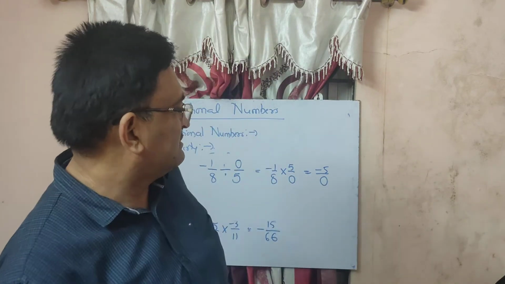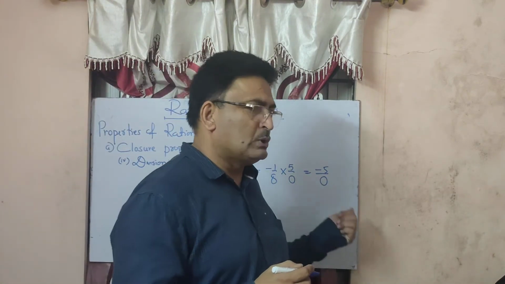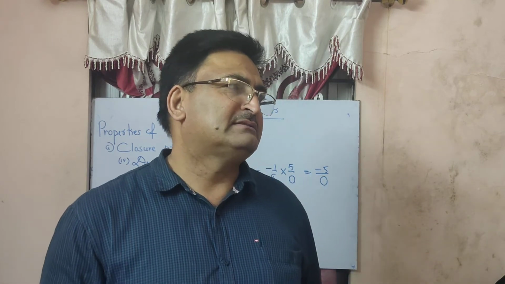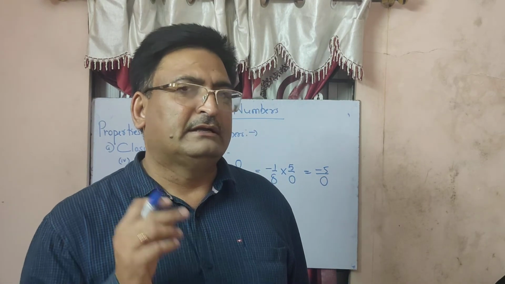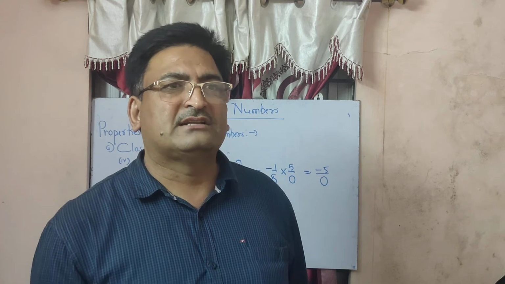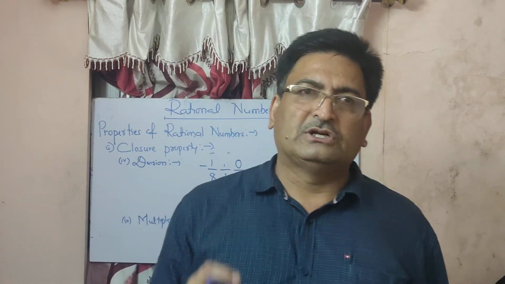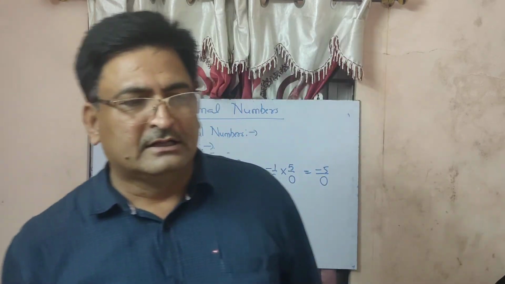But here, the denominator is 0. It means it is not a rational number.